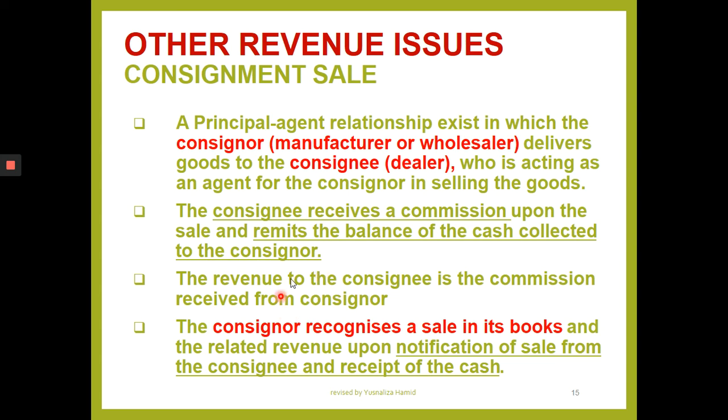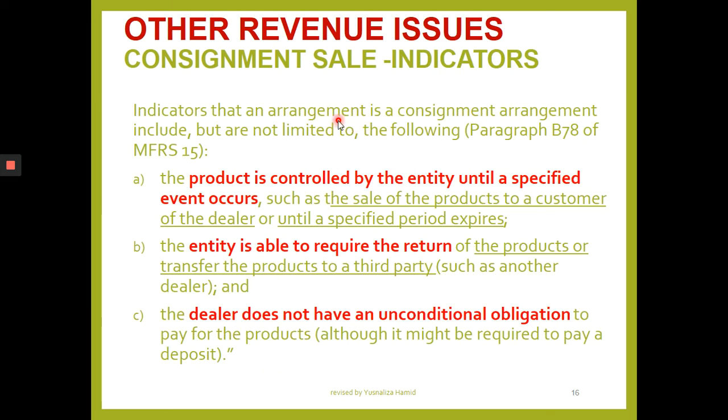We are not talking so much about revenue to the consignee. We are looking at revenue to the consignor, the principal, the entity that will recognize the sale in full. Normally, when the goods are sold by the consignee to the third party, there is a notification of sale from the consignee, and a receipt of cash remitted by the consignee to the consignor. These are some of the indicators to show that this is a consignment arrangement under FAR270.